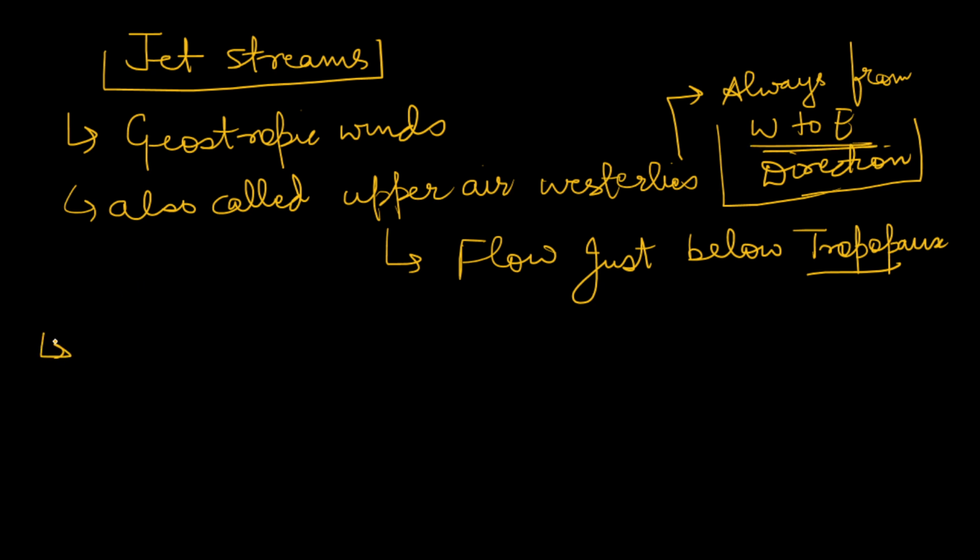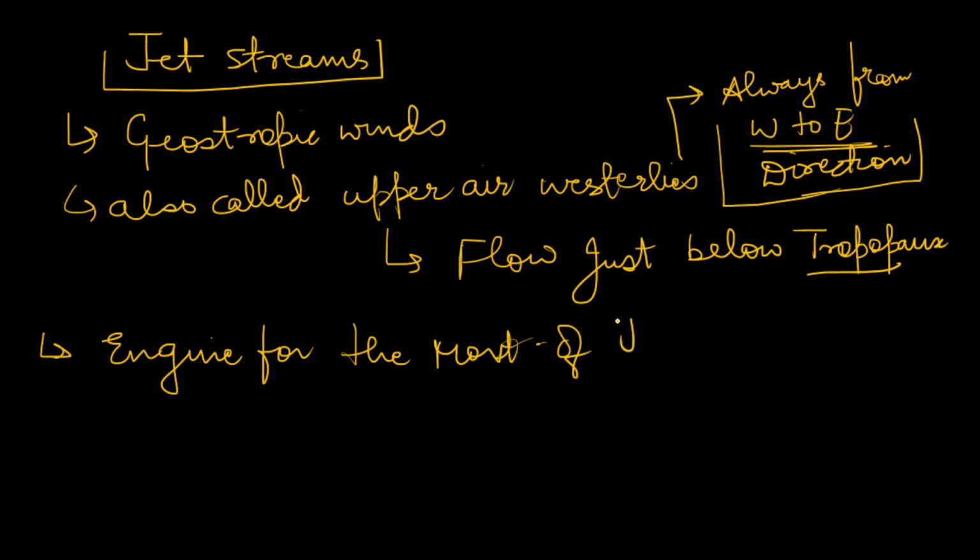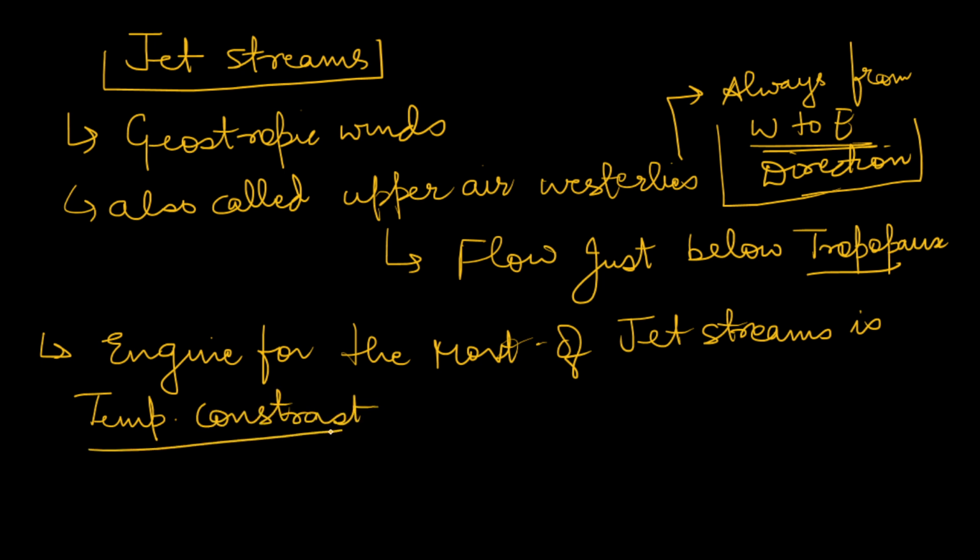The engine for the movement of jet streams is temperature contrast, the temperature contrast between two adjacent cells.